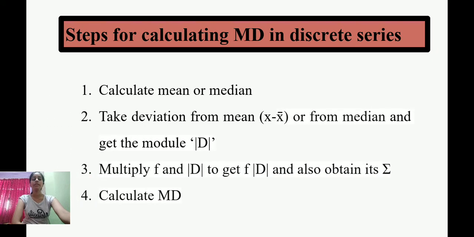Steps for calculating mean deviation in discrete series. Take the deviation from the mean, x minus x bar, or from the median, and get the modulus d. Multiply f, that is frequency, and d to get f into d, and also obtain its summation.